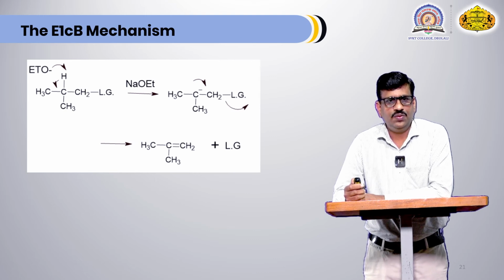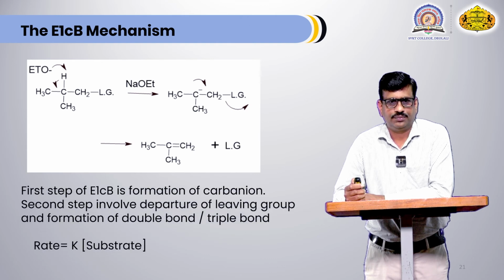In this case also, the mechanism is shown: the ethoxy group abstracts that beta hydrogen atom, and after that the bonding pair of electrons is retained by that carbon atom, hence generation of a carbanion takes place. After that, that electron pair is utilized for formation of the C alpha C beta pi bond. The rate of reaction depends on the concentration of substrate only. That's why it is a unimolecular reaction.